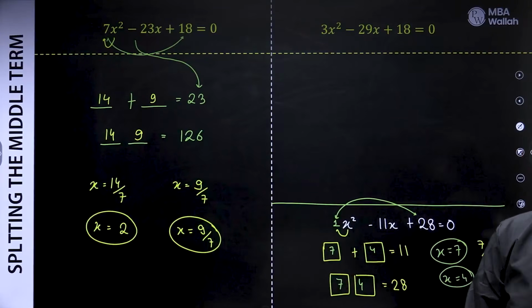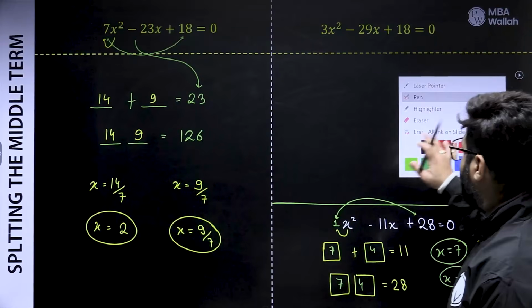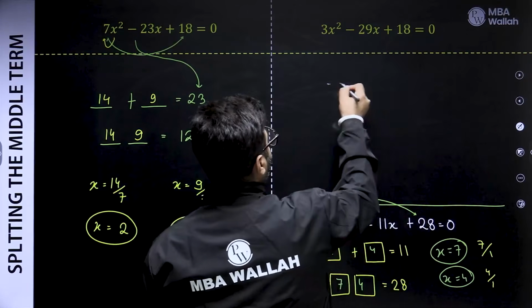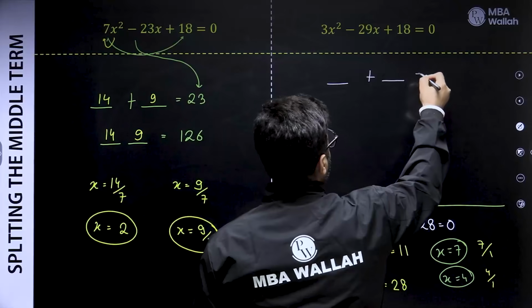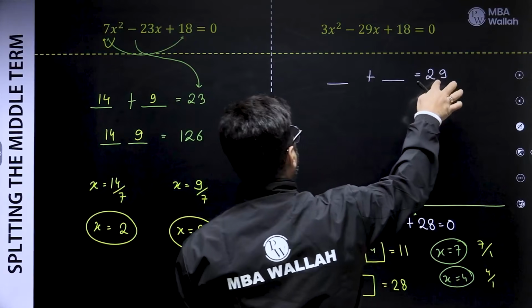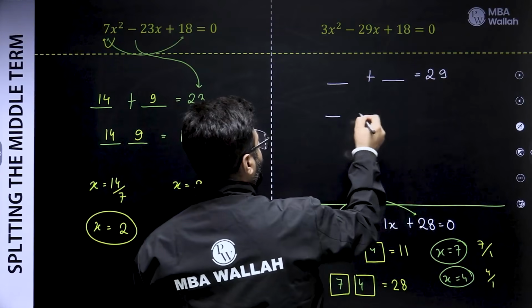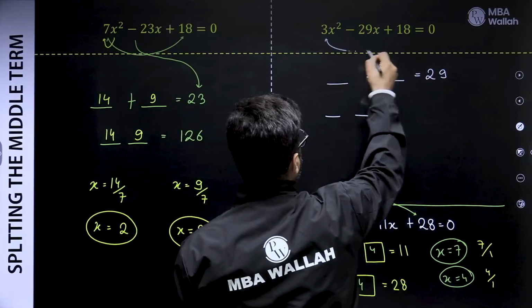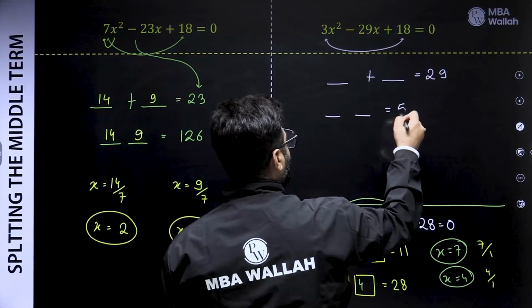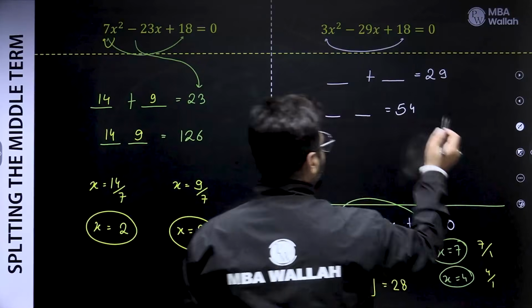Right. My turn. I hope you've tried it, right? Not binge watching. I'm looking for two numbers. Sum to 29. You know why 29, not minus 29. Product to 18 and 3, that's 54. What are the two numbers?